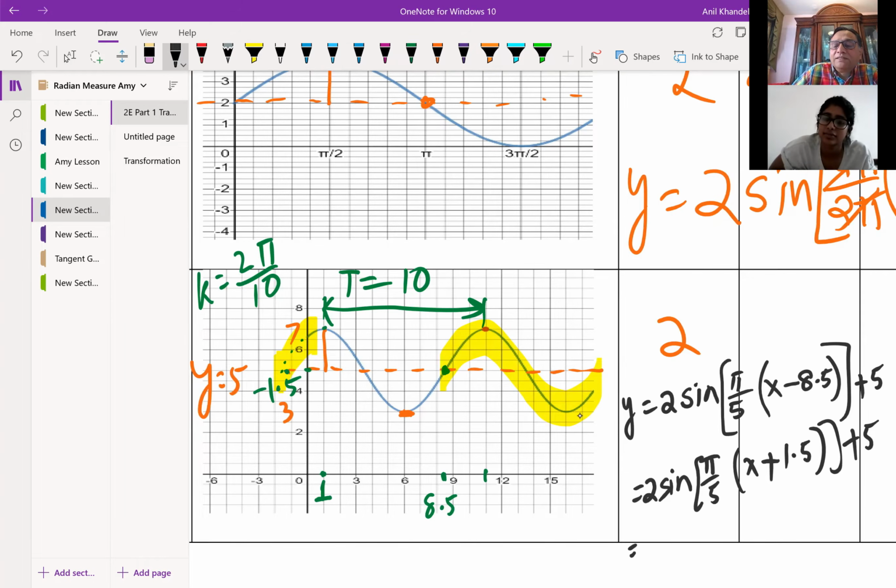I could also write this as a cosine function, 2 cos pi by 5. Now, the cosine function starts from here. Do you see that? It has moved only 1 unit to the right. So it will be x minus 1, plus 5. The maximum is only 1 unit right.